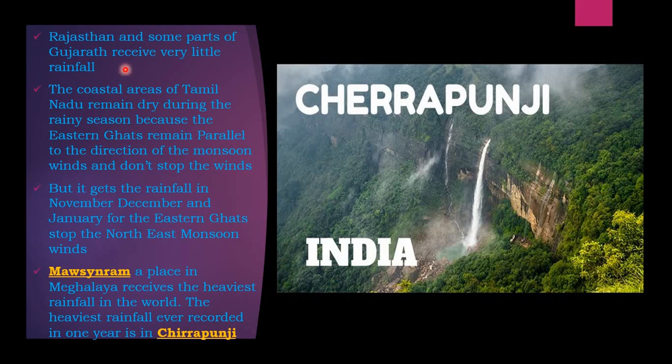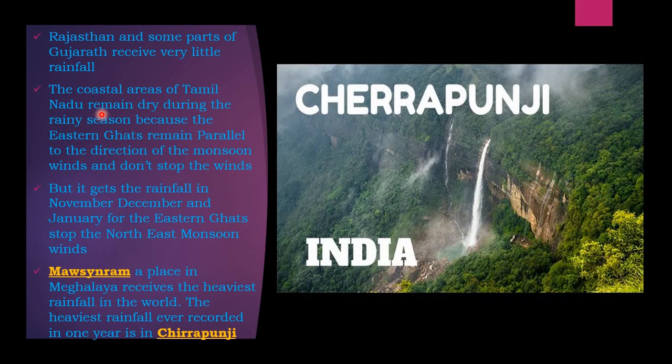So next, the coastal areas of Tamil Nadu remain dry during the rainy season because the Eastern Ghats remain parallel to the direction of the monsoon winds and don't stop the winds. But it gets rainfall in November, December and January, as the Eastern Ghats stop the northeast monsoon winds.